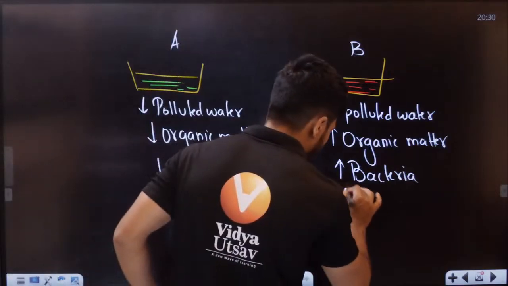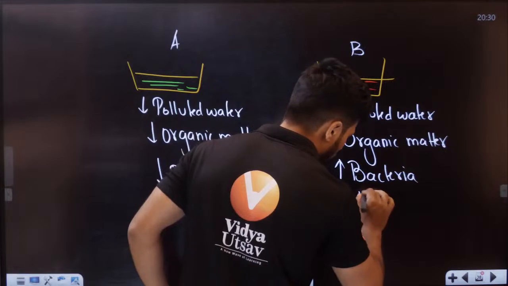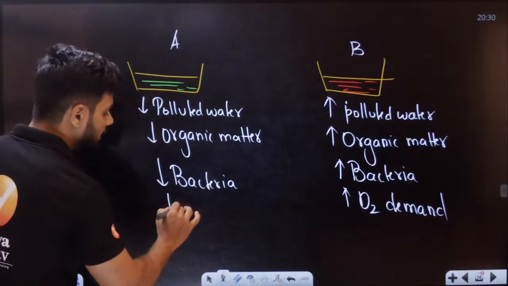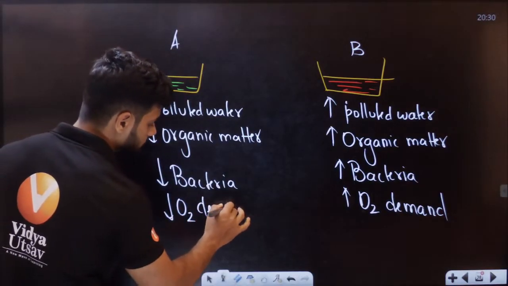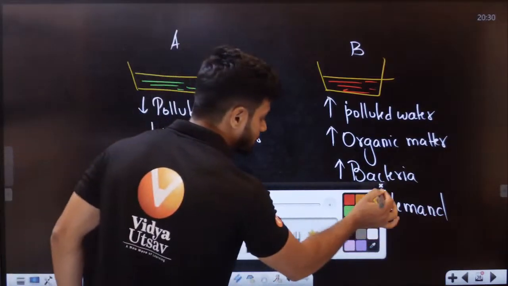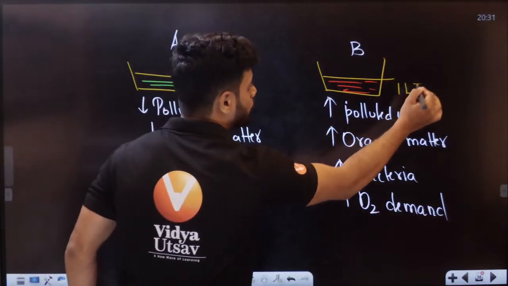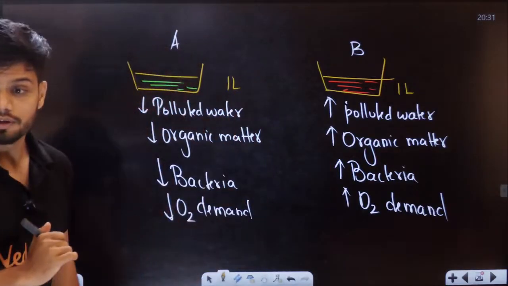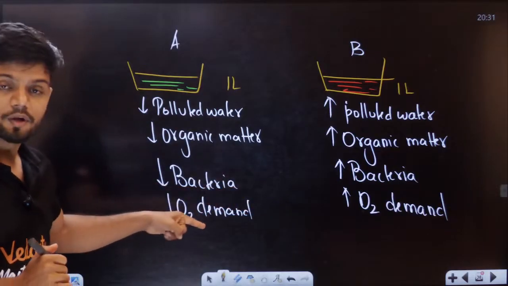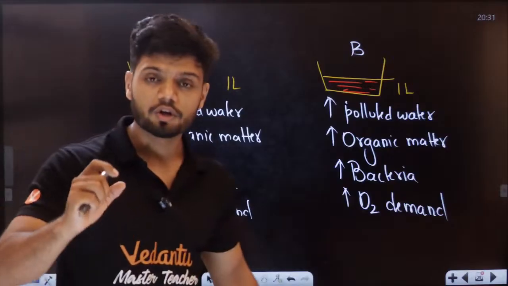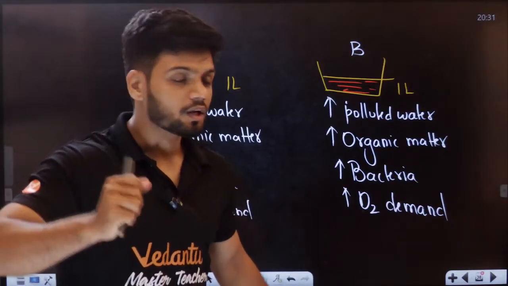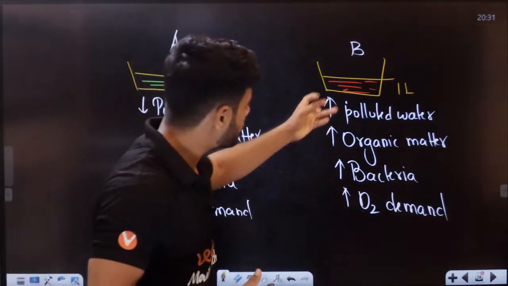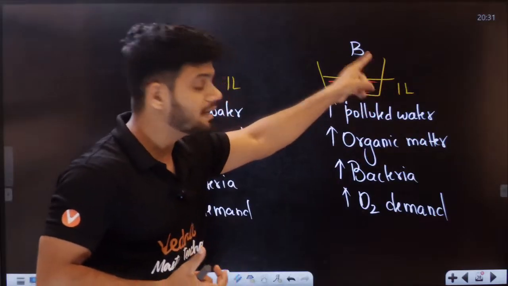Obviously here we have more oxygen demand, and here less. If both are 1 liter of water, where will we have high BOD, the biochemical oxygen demand, that is, the amount of oxygen required by the bacteria to consume all the organic matter in 1 liter of water?